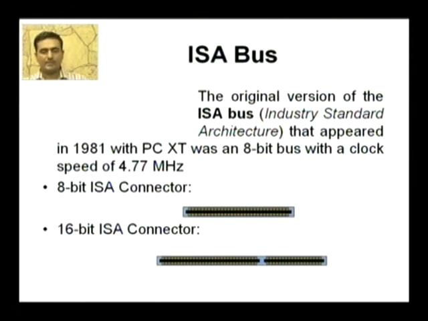ISA bus permitted bus mastering. Bus mastering means it enabled controllers connected directly to the bus to communicate directly with other peripherals without going through the processor, and the defined form of bus mastering is DMA, direct memory access.